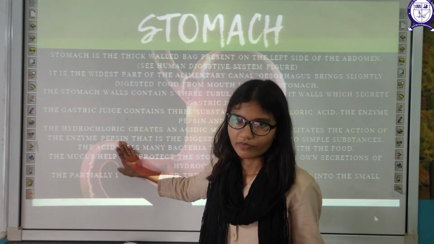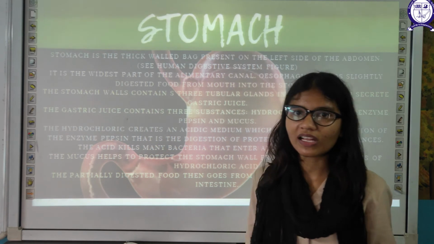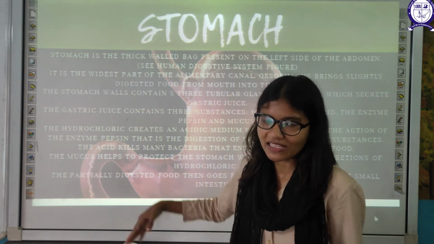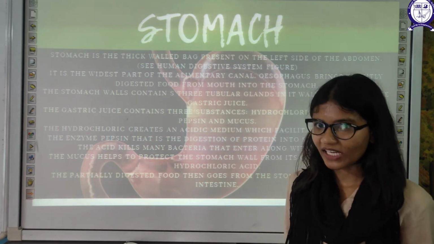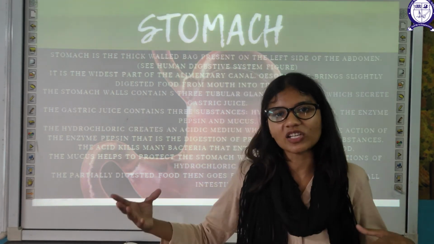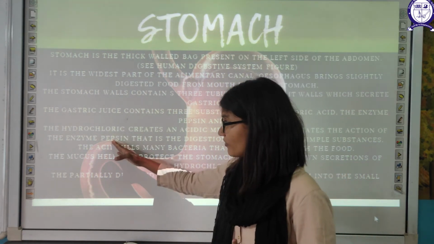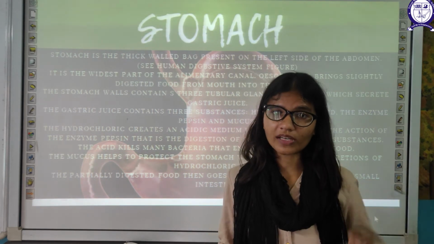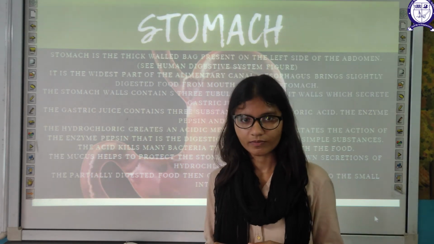For example, pepsin cannot work in an alkaline medium. Enzymes are proteins which help to carry out the reactions. The very first enzyme is pepsin, which helps break down protein into smaller subunits.